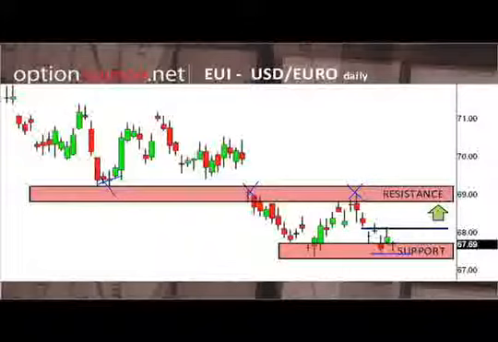Now, we're testing support here at roughly the 67.5 for a second time. So now we sit back and we say, okay, if this support level holds, high probability, we're going to see a snapback that may take us to retest this resistance level. Doesn't mean that it's going to continue, and we've just seen the bottom of the U.S. dollar against the euro, but what it means is that we may very well be able to take advantage of a short-term move in this pair value by some 68 strike call options. Remember, always give yourself some time and trade it up into these resistance levels.